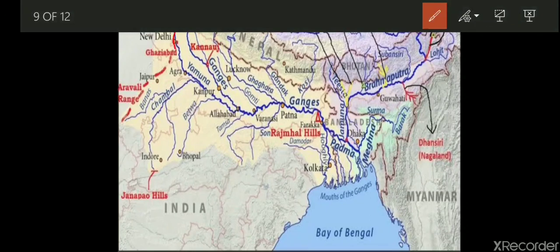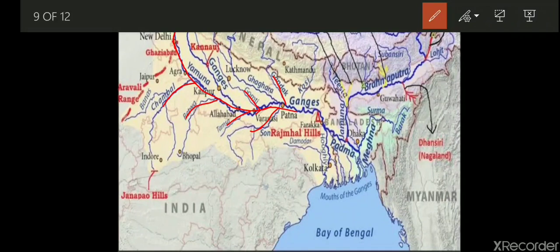Then it is joined by some of the tributaries like Yamuna, Ghagra, Gandak, and Kosi. So here you can see different rivers which are being joined. Gandak is here, Son, Betwa, Chambal is also there. So these are being joined over here.